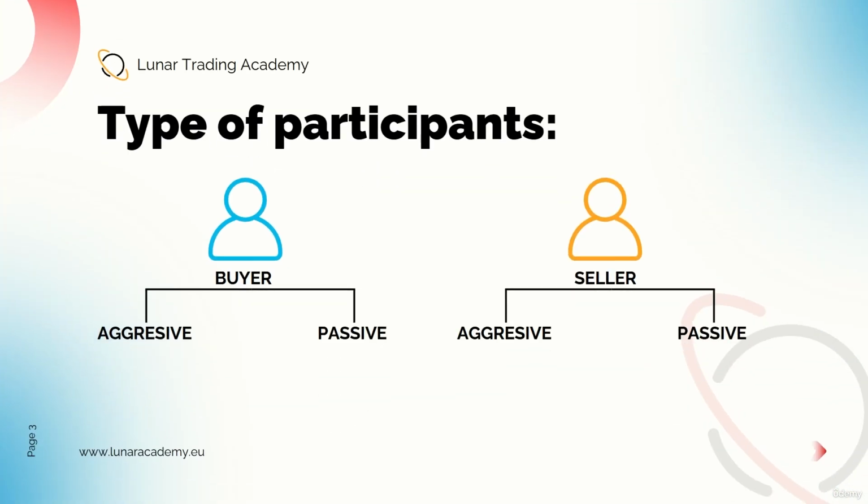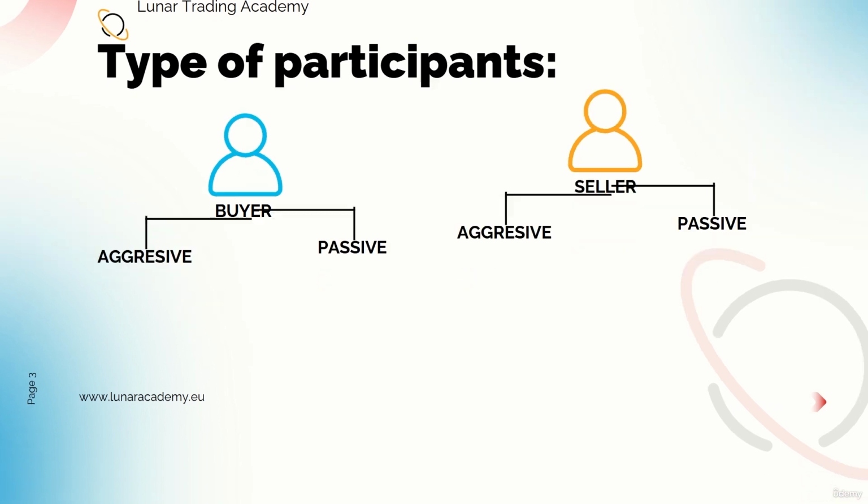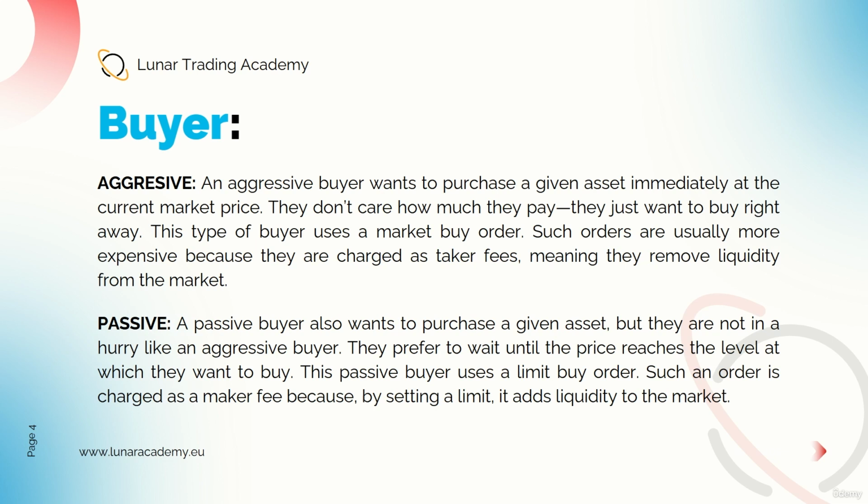So, the basic market participants are buyers and sellers. These groups can be further divided into aggressive buyers, passive buyers, aggressive sellers, and passive sellers. And this is really important to understand. Let's start with the buyer. An aggressive buyer wants to purchase immediately at the current market price. They don't care how much they pay, they just want to buy right away, which is why they're called aggressive. This type of buyers uses market buy orders. Usually, these type of orders are more expensive because they are charged as a taker fee, meaning they remove liquidity